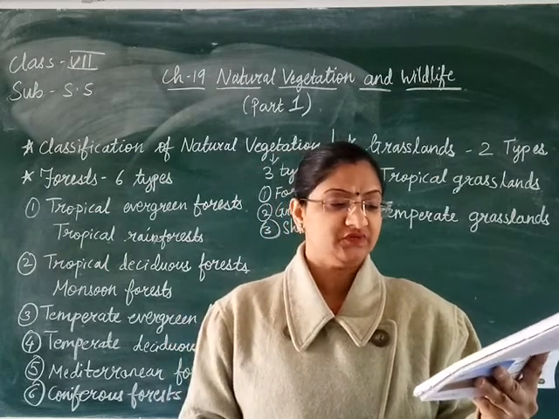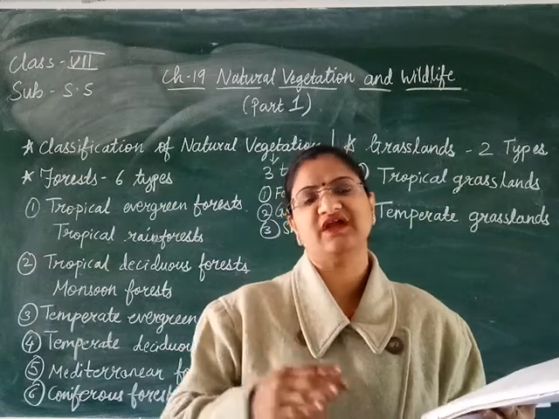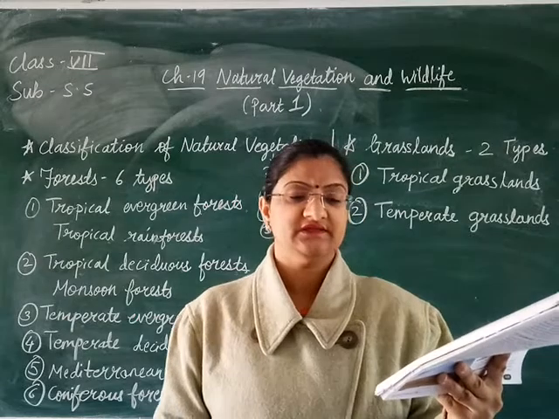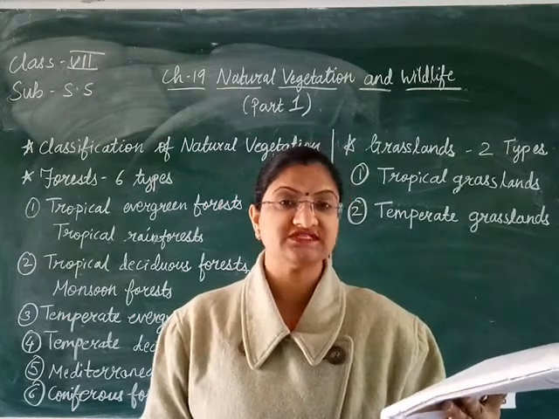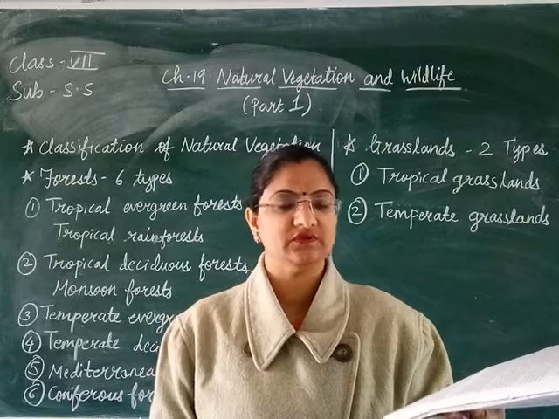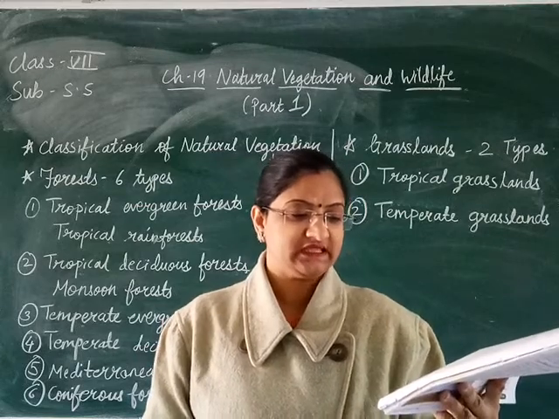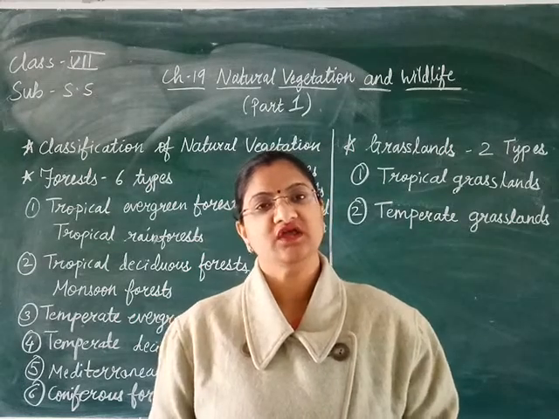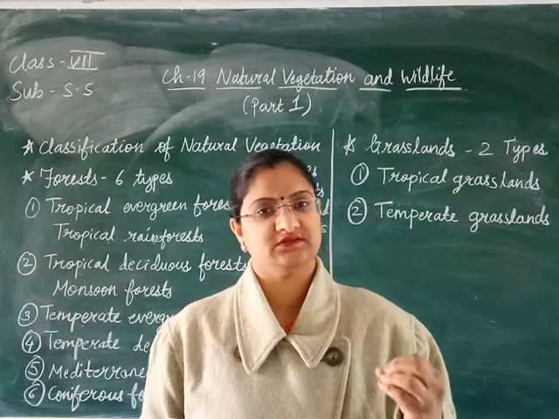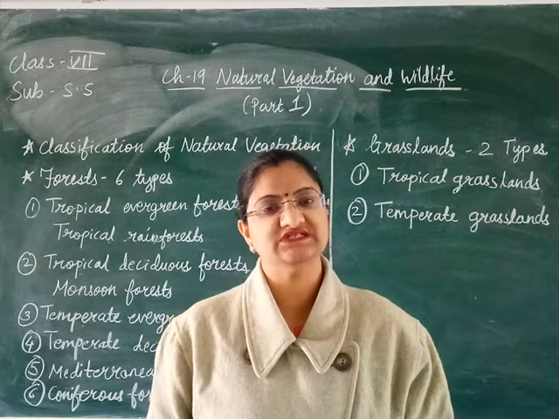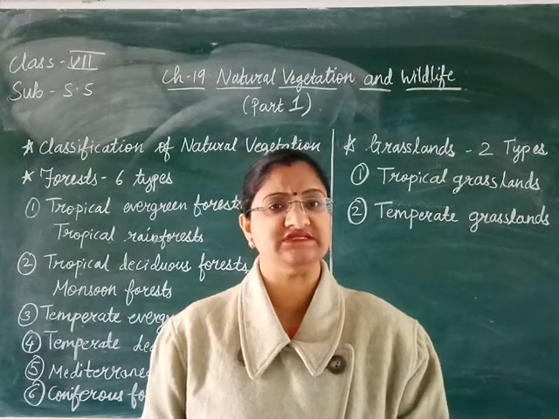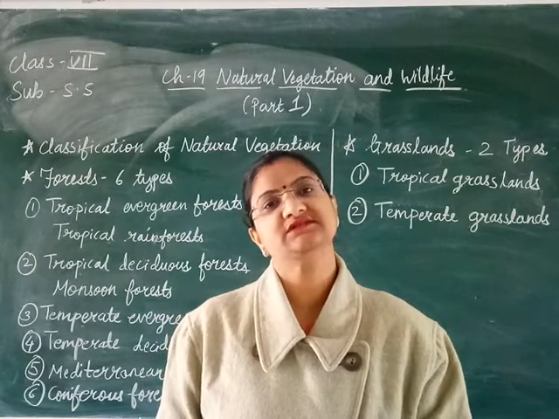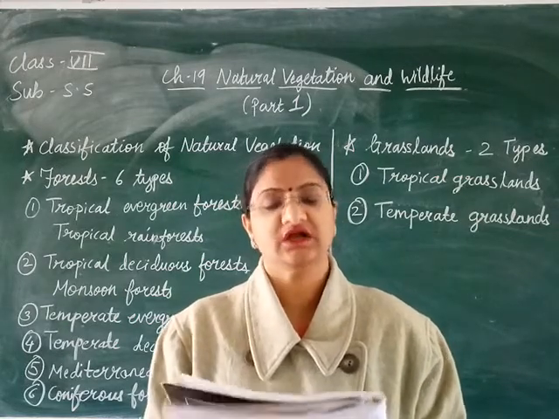That means the trees are widely spaced. Means what? You will find lots of gap between two trees, and the trees have broad leaves, long roots and thick bark. Means the bark of the tree will be very thick. Such trees can withstand the summer conditions without shedding their leaves. Means what? The Mediterranean forests have trees which can stand in the summer season without shedding their leaves. Means the leaves won't fall off, and still they can survive in these particular climatic conditions.